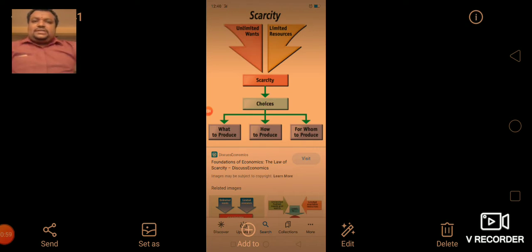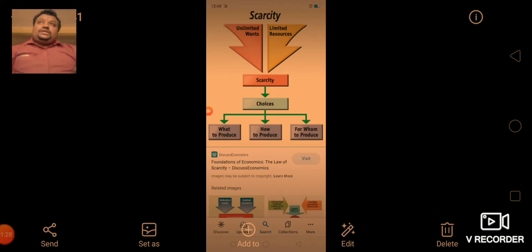So what do you mean by scarcity? Scarcity means shortage of resources. Understood? Scarce means shortage. Here you can see in this picture there are unlimited wants, as we discussed in the previous class, and there are limited resources.